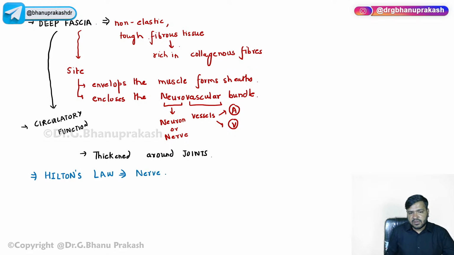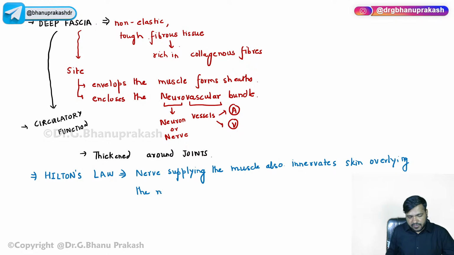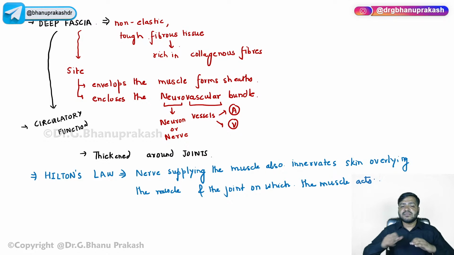The nerve supplying the muscle also innervates the skin overlying the muscle, and the joint on which the muscle acts. So, nerves supplying the muscle.